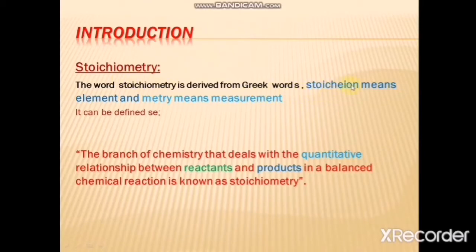Number one is stoichon, which means elements, and number two, metry, which means the measurement. So collectively, we can define stoichiometry as the branch of chemistry that deals with the quantitative relationship between reactants and products in a balanced chemical reaction.